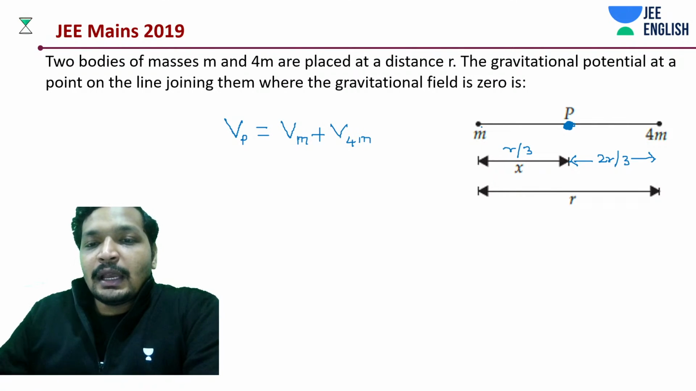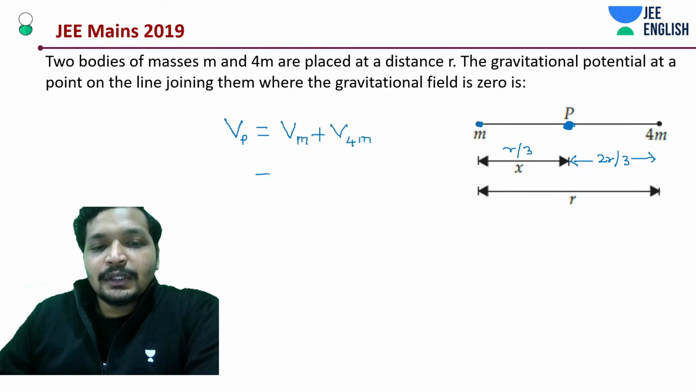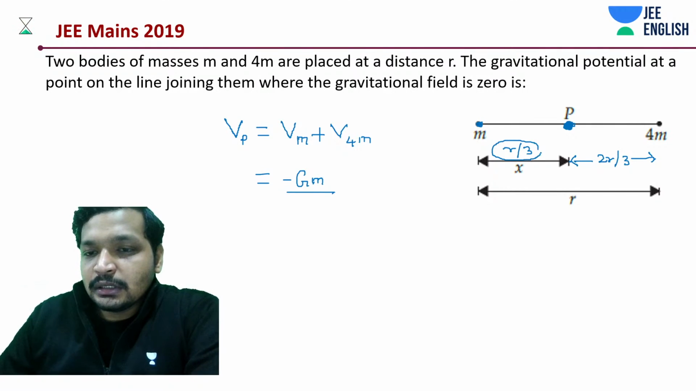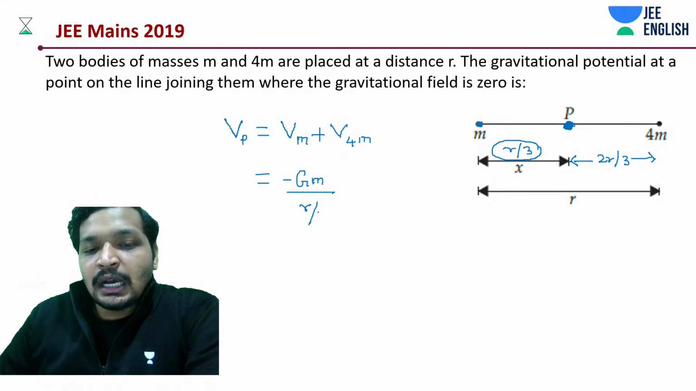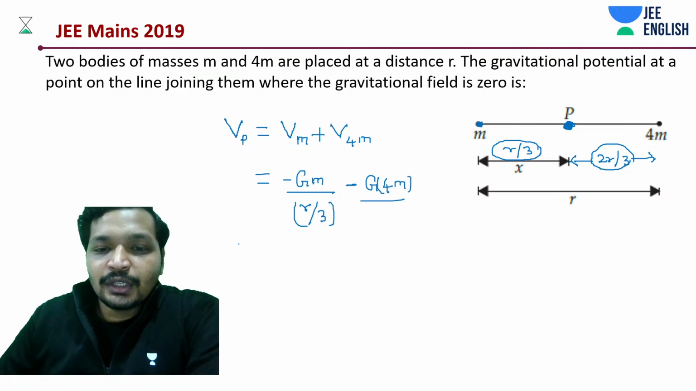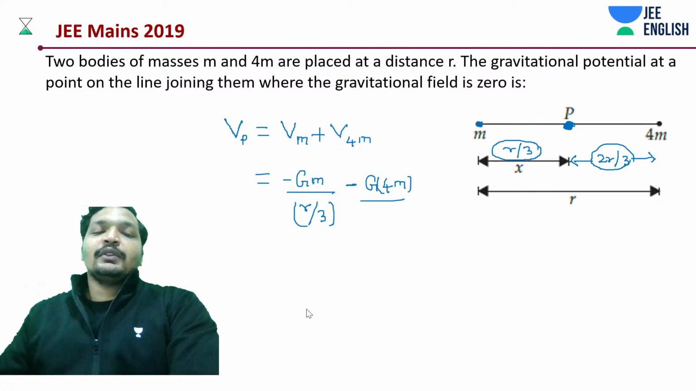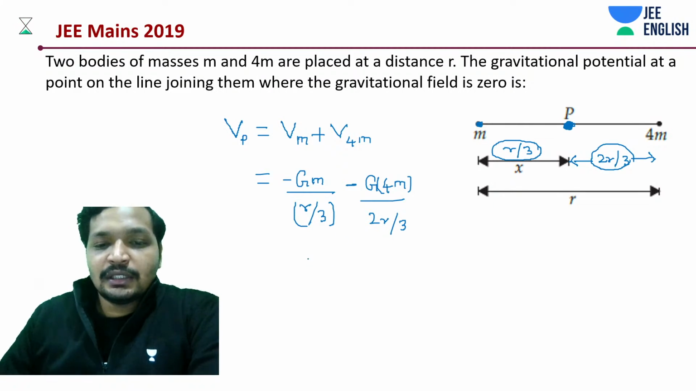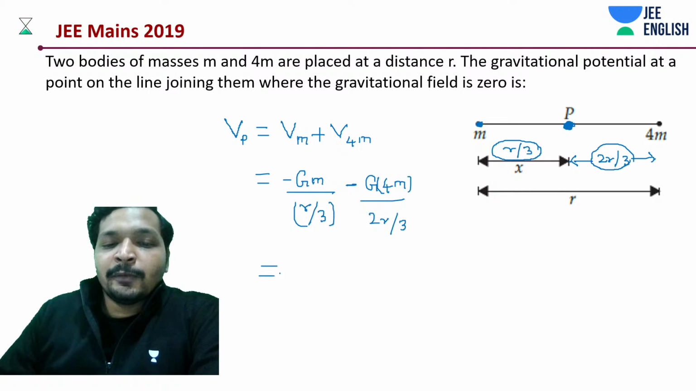Now M, what is it? It's going to be minus of G into M divided by r by 3. And minus of G into 4M, due to the 4M mass, and the distance is how much? 2r by 3. Almost, we have approached the end of the story. We have a little bit more, just a few calculations that are left, probably half a step for many of you.